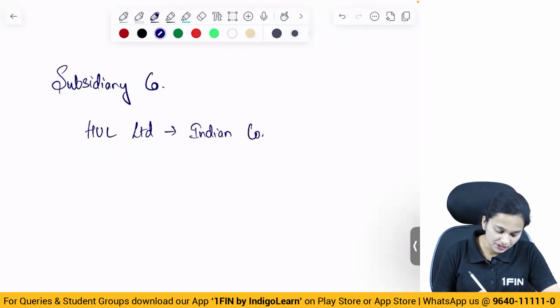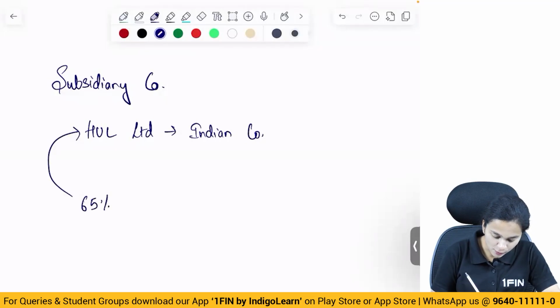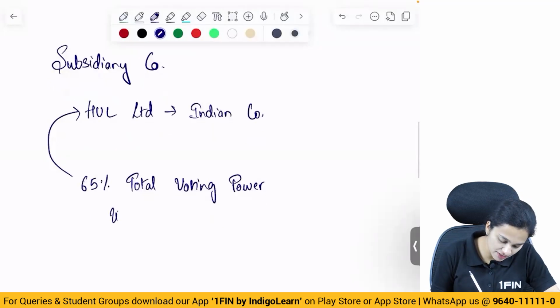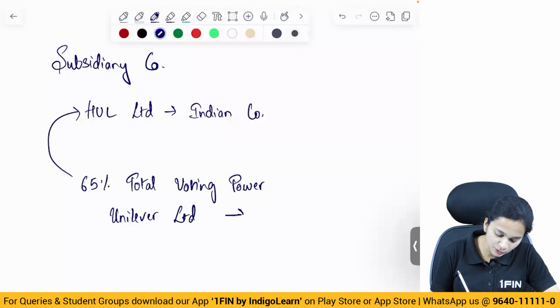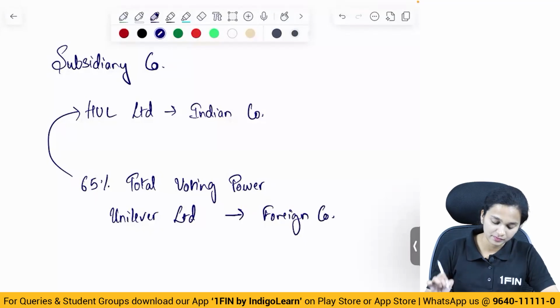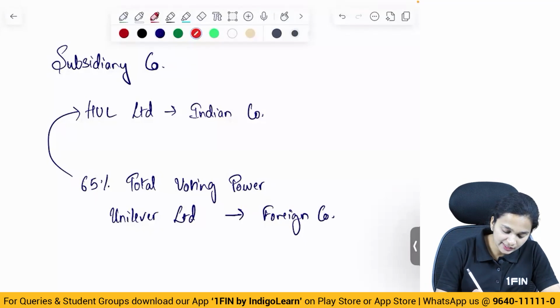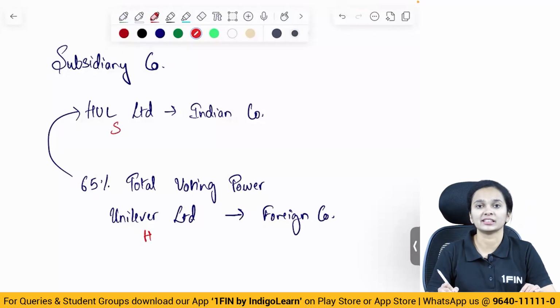Now in this company, approximately 65% of total voting power is held by another company, Unilever Limited. Unilever Limited is a foreign company, not an Indian company. In this situation, we call Unilever Limited the holding company of Hindustan Unilever Limited.